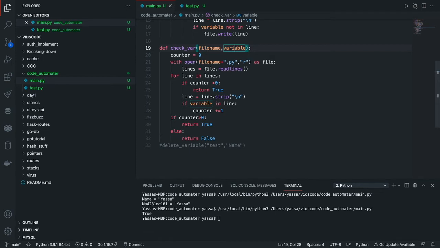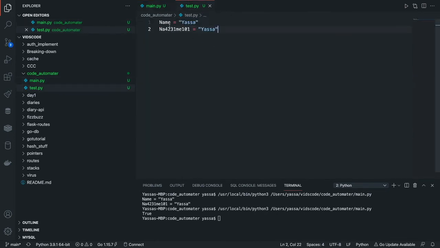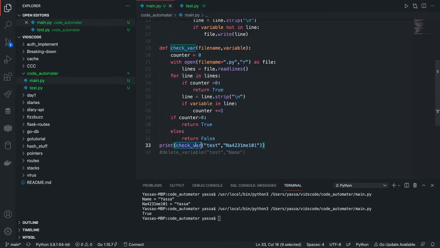So I first created a function that actually checks to see if the variable exists. This test.py had this variable, whatever this is, and when I do check var in the test and then the variable, and I run this, it prints out true. So that basically means that this function works, or at least I hope it does, because I'm not fixing this later.